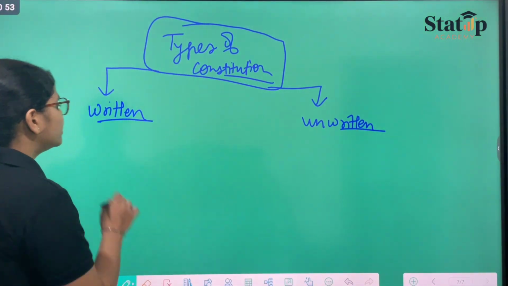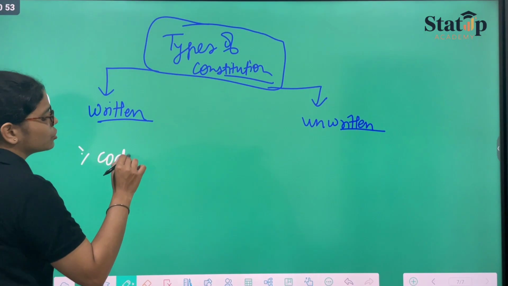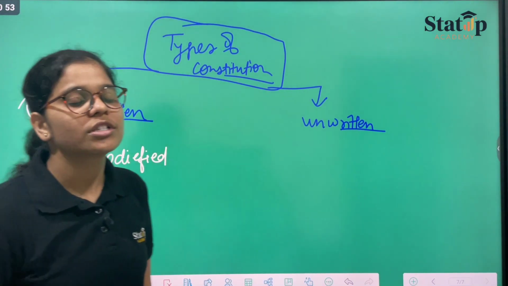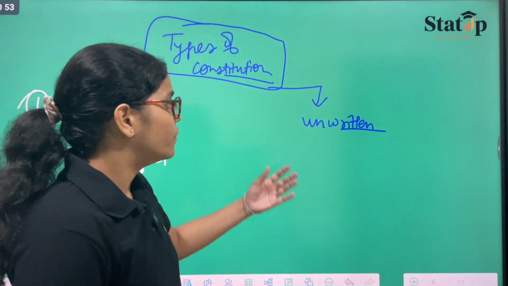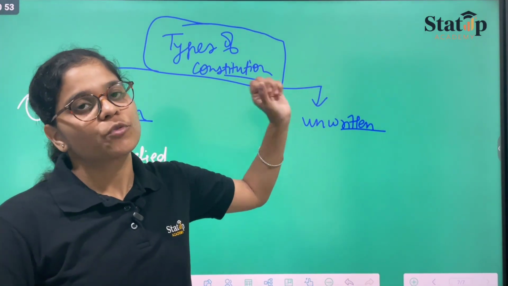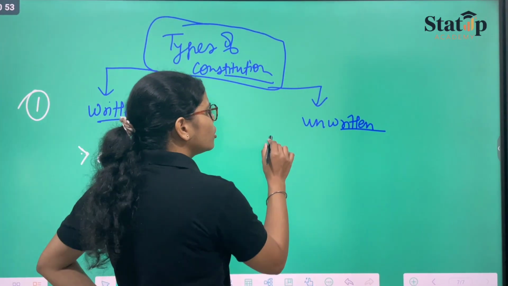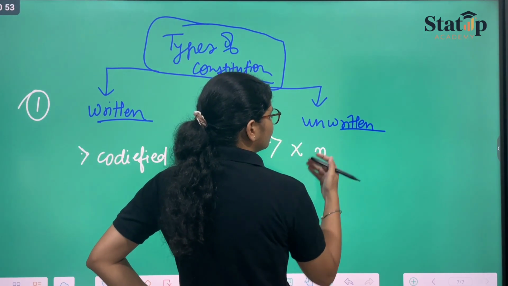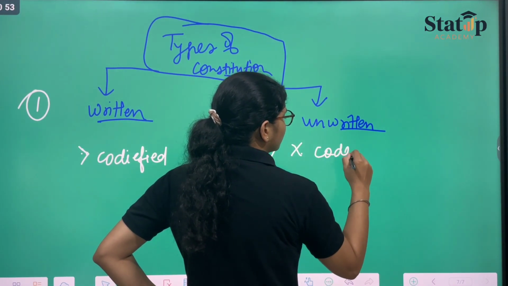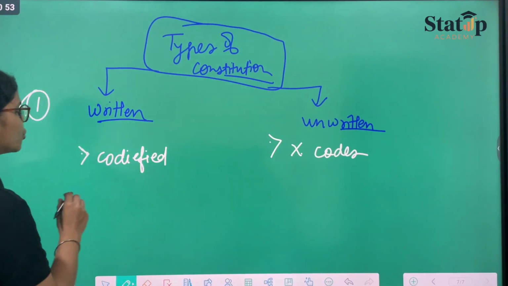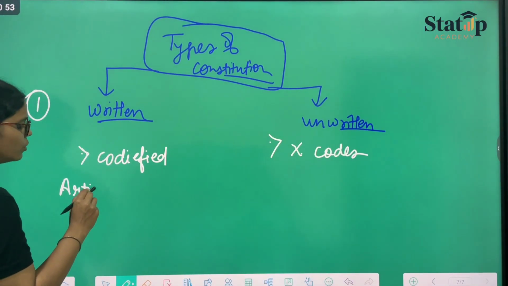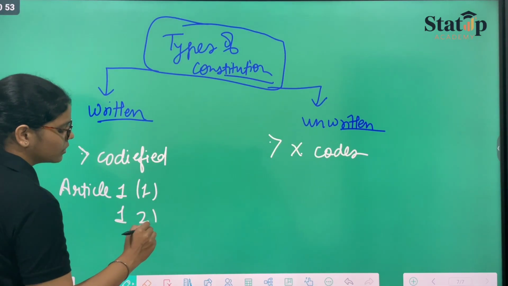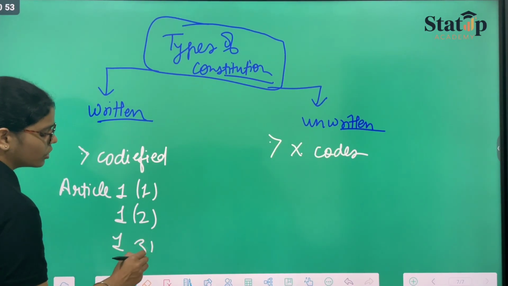Written constitutions are always codified, whereas unwritten constitutions are not codified. No codes are mentioned.